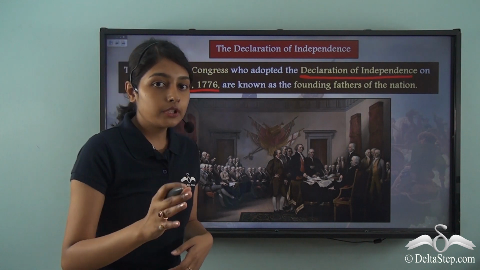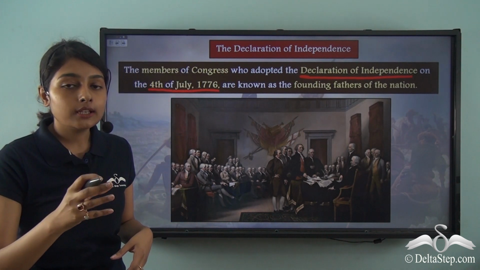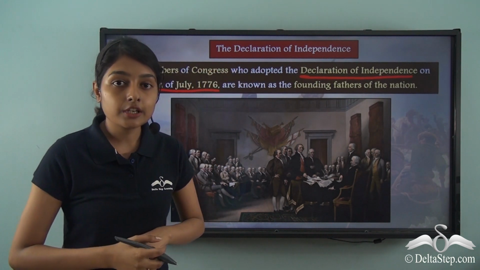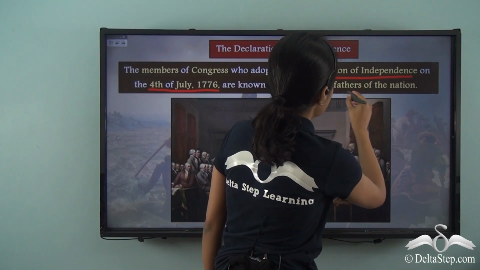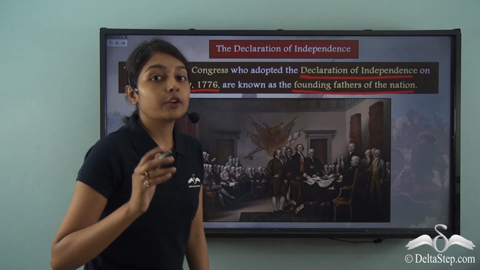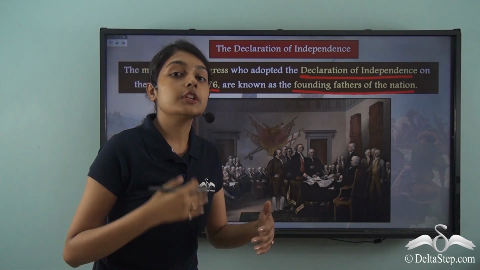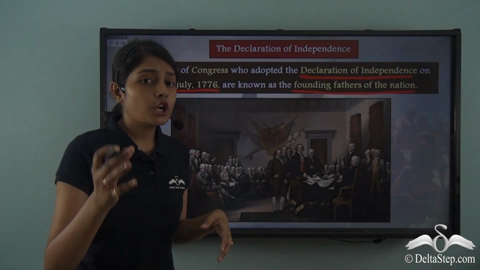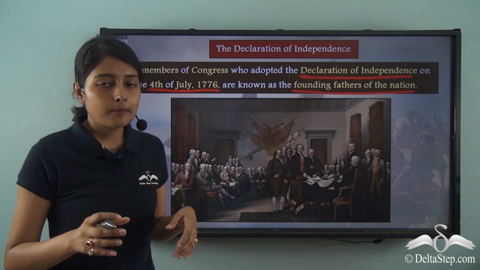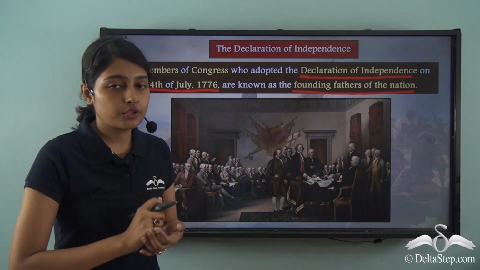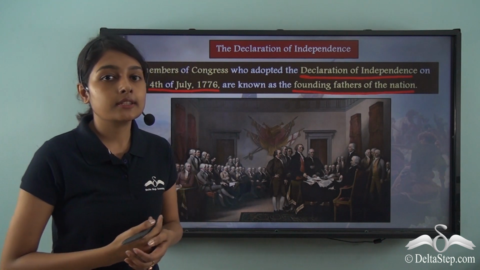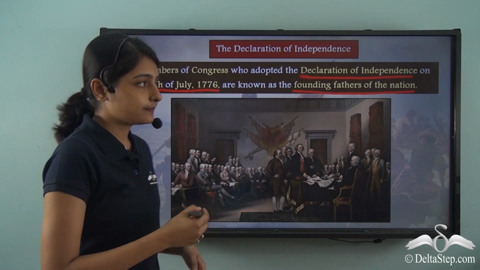And the people who played a major role in the adoption of this Declaration of Independence were known as the founding fathers of the nation. They were the founding fathers of the United States of America. Not restricted to this list, but a few of the founding fathers were Thomas Jefferson, as we have already seen, George Washington, and Benjamin Franklin.